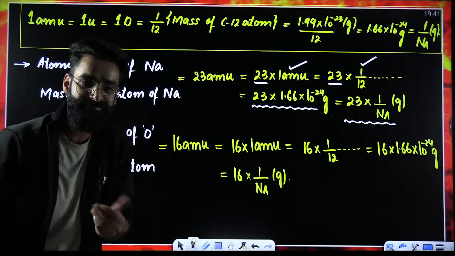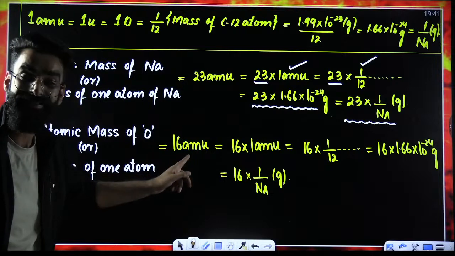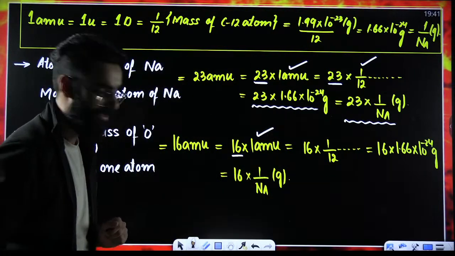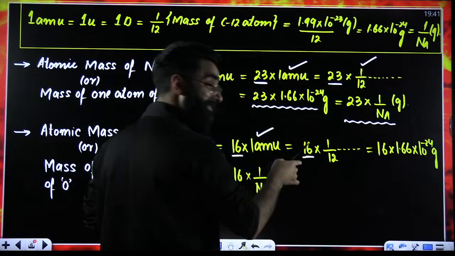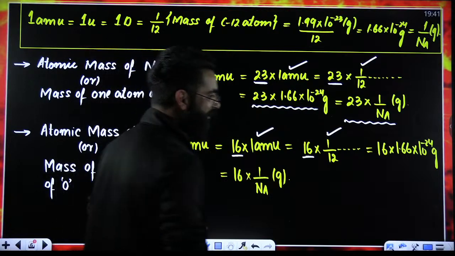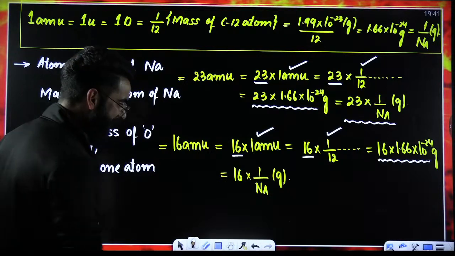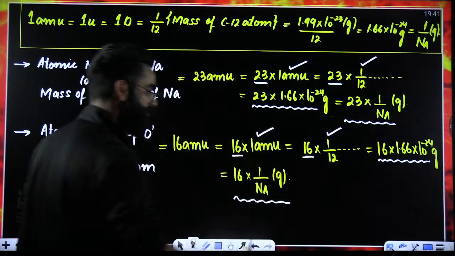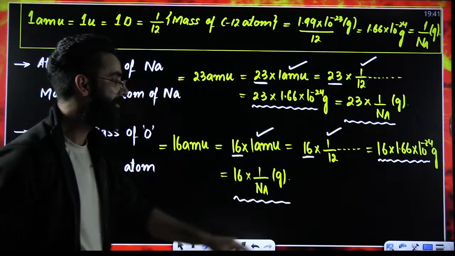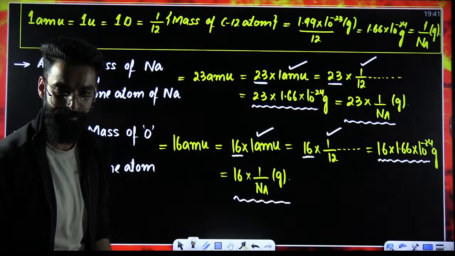What does it mean, my dear students? It means one atom of oxygen is 16 times heavier than 1 AMU. It means that one atom of oxygen is 16 times heavier than 1 by 12th of the mass of a carbon-12 atom. Can I say this is the mass of one oxygen atom in grams? Yes. Can I say even this is the mass of one oxygen atom in grams? Absolutely. I'll say this is the mass of one oxygen atom in AMU. This is the mass of one oxygen atom in grams. Even this is the mass of one oxygen atom in grams.